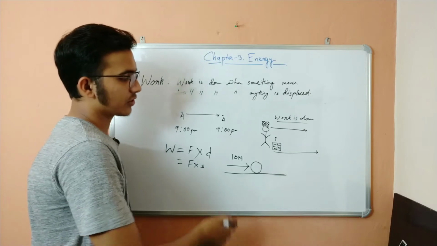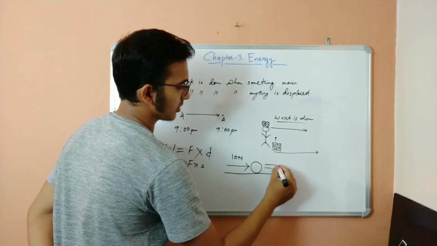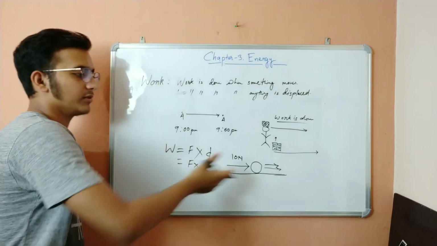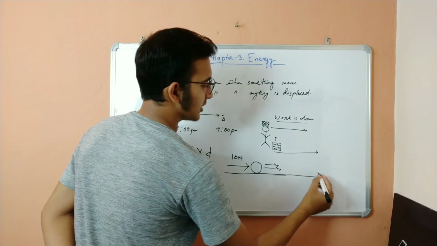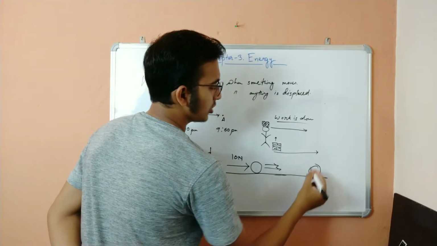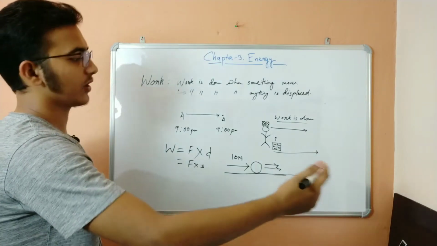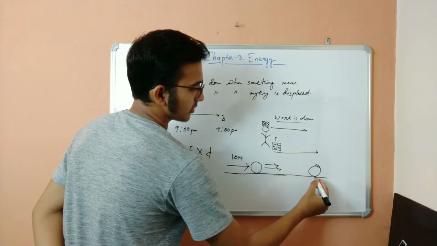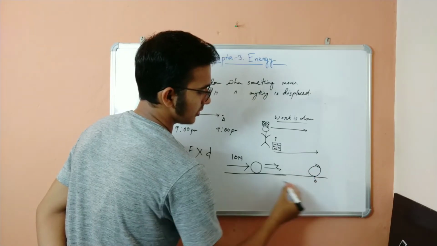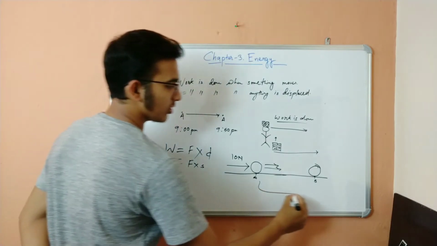So 10 Newton of force, suppose you are kicking the ball and the ball starts moving in this direction, isn't it? The ball will start moving. Now suppose after some distance, due to some friction, we all know that ground has some friction, the ball will not move continuously, it will stop at one point. So it stops at this point. So this was position B and this position A.